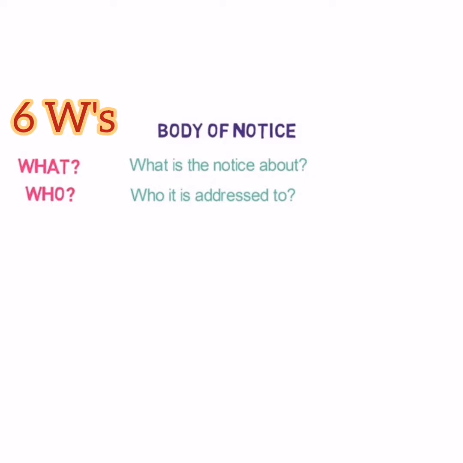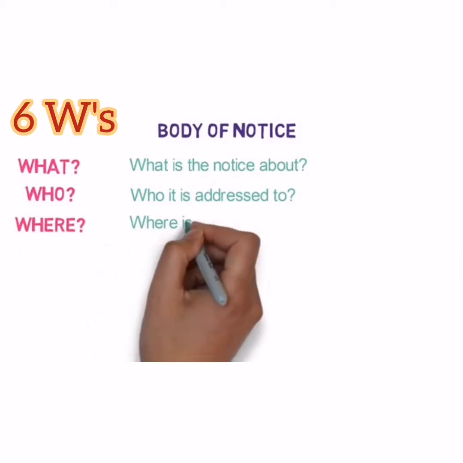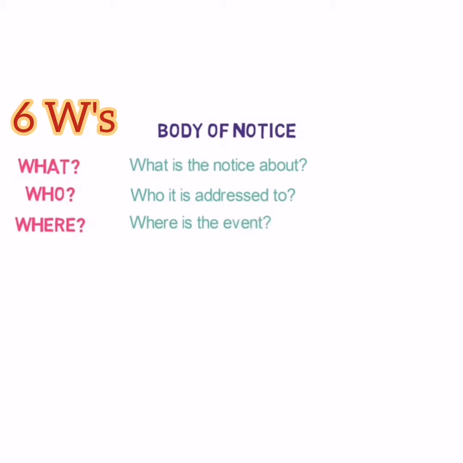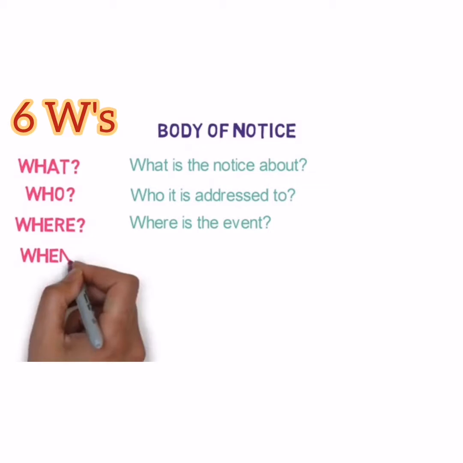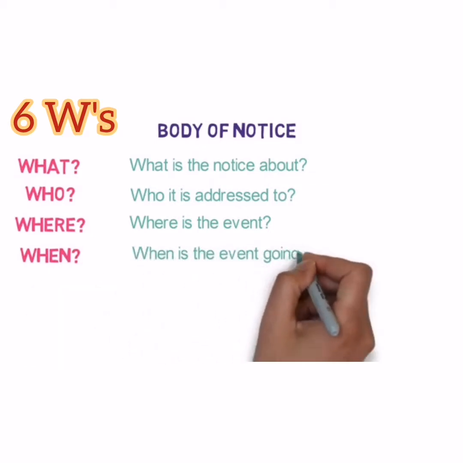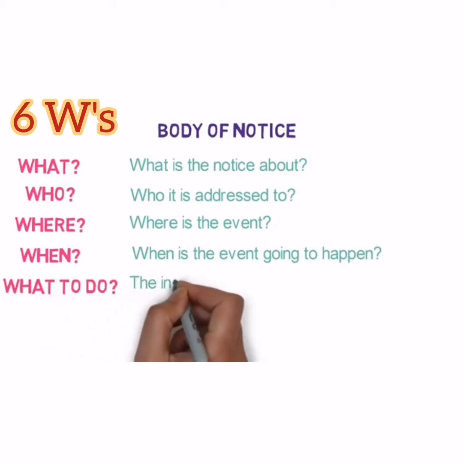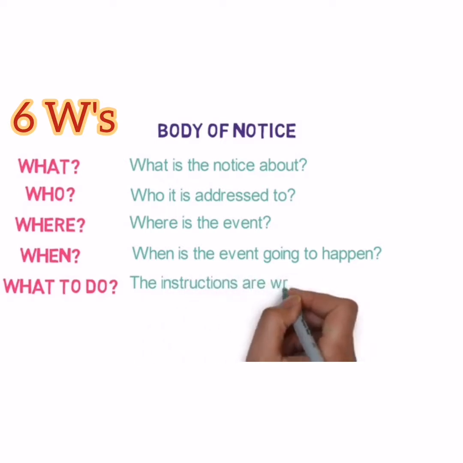The third W is where. Now if the notice is for an event, then you have to mention the place of the event here. Fourth one is when. Now this one is the time and the date of the event or meeting. Fifth one is what to do. Means here instructions are written related to the notice. Okay.